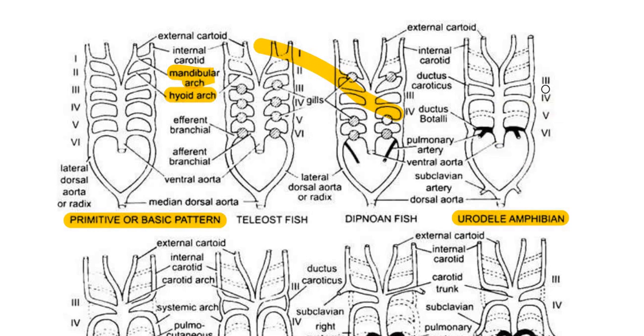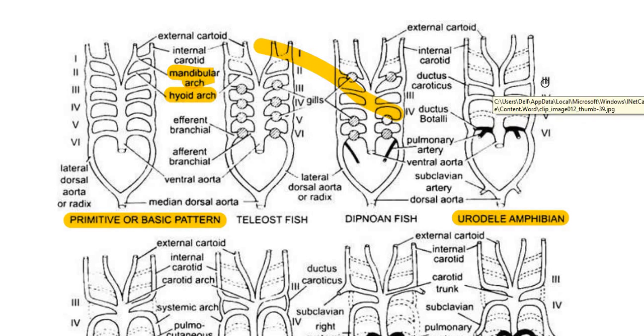In between the 3rd and 4th pair, there is a connection. So this connection of the lateral aorta or radix. So this is the lateral aorta, right, as we saw here. Lateral dorsal aorta, so this connects each aortic arch here.